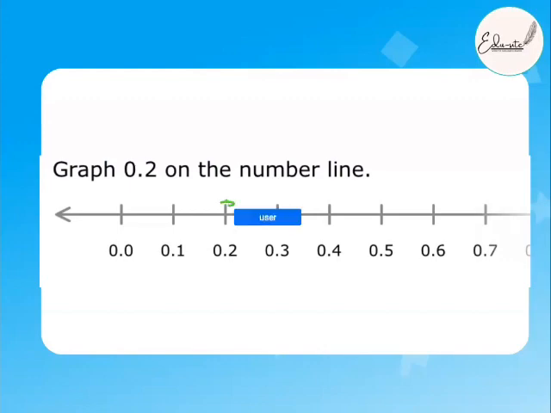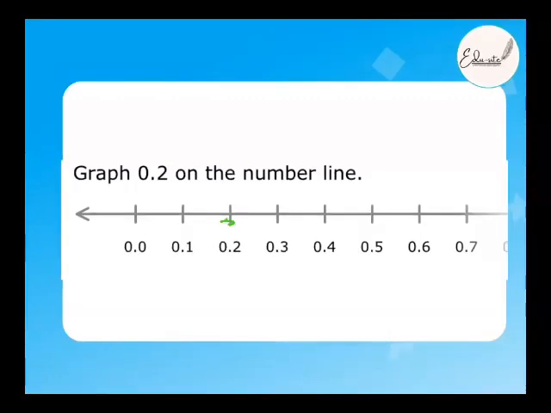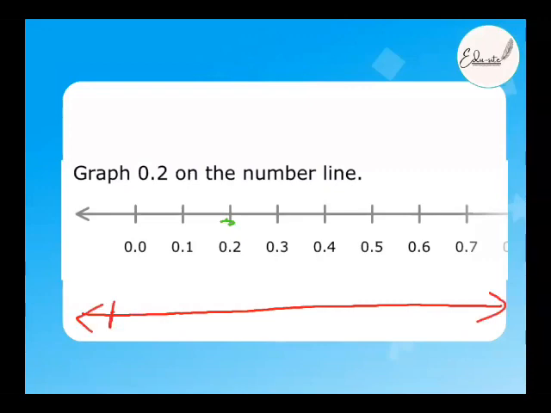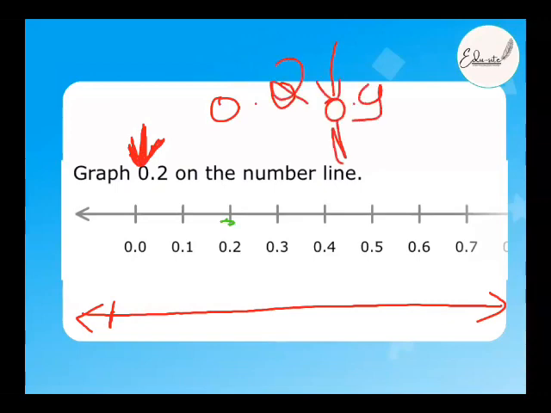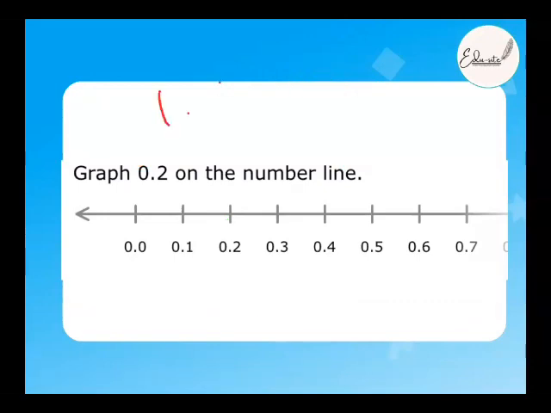Okay, if I did not give you the number line, how would you mark the graph? What you have to do here is just write a line and write the number. The number here is 0. Just check the whole part here. Always we have to start with the 0. Always you have to start with 0 if it is 0.2 or 0.9, if in the question you have 0 at the start. If in the question you have 1.8 at the start, then you have to start with 1. Okay.